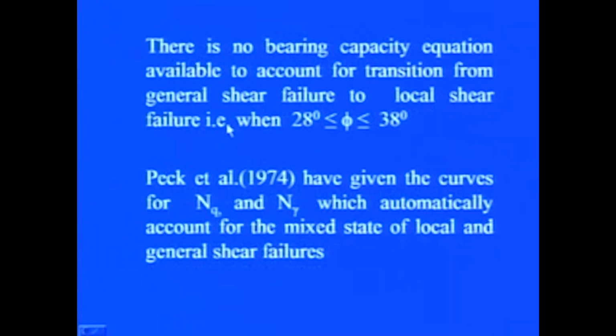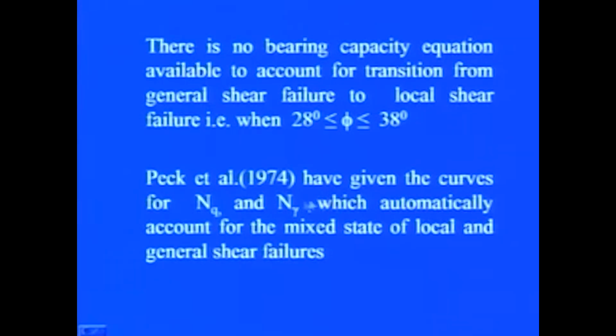Now, you will find that there is no bearing capacity equation available to account for the transition from the general shear failure case to the local shear failure case. We know that the general shear failure case will take place when the phi value is greater than 38 degrees, whereas for the local shear failure case phi is less than 28 degrees. But between 28 and 38 degrees there is no bearing capacity equation.